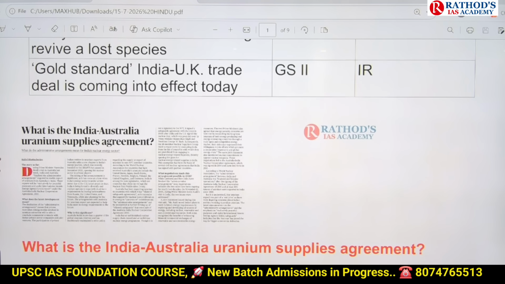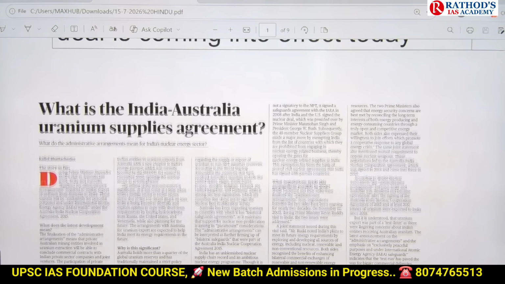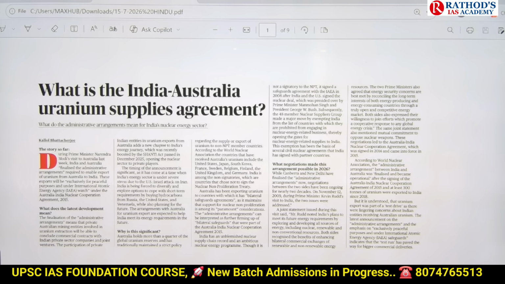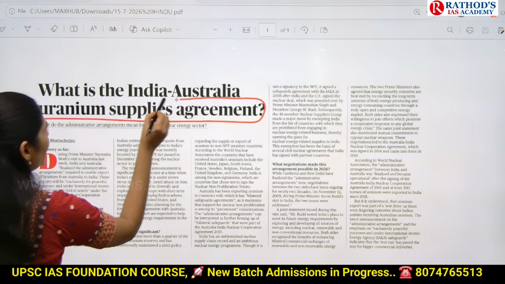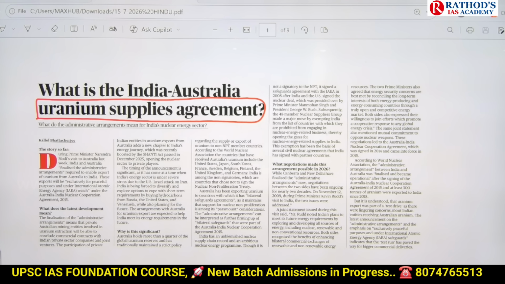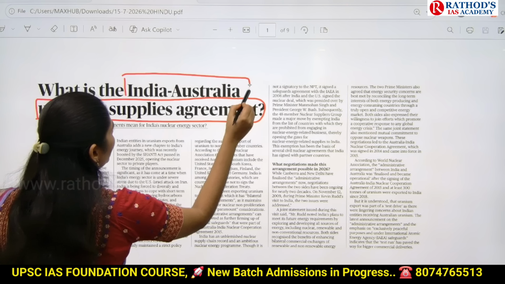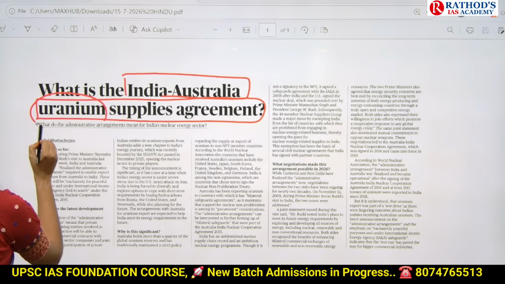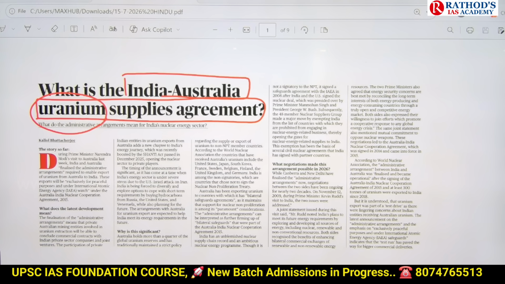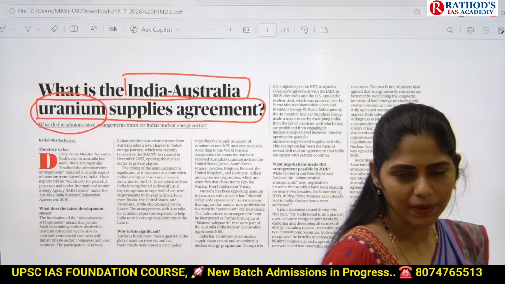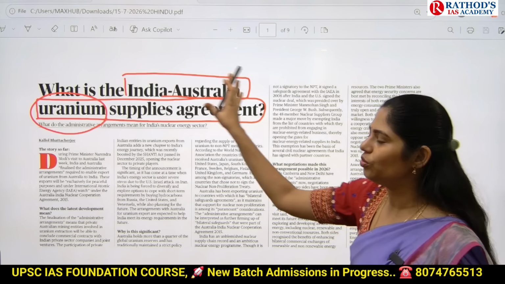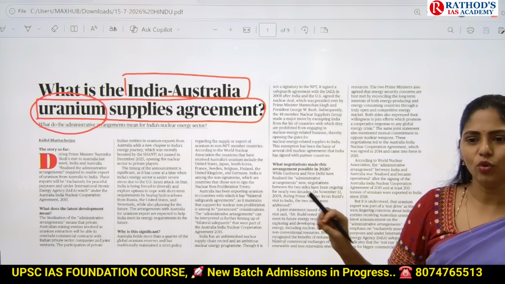Okay, read this title: what is the India-Australia uranium supplies agreement? Okay, the keyword is uranium supplies agreement. This is the keyword. Between which country? India and Australia. And you have to see separately about this uranium. Okay, how UPSC can ask you a question? It is a very, very important topic. Okay, I'll tell you why it is important and I'll tell you how questions will come.